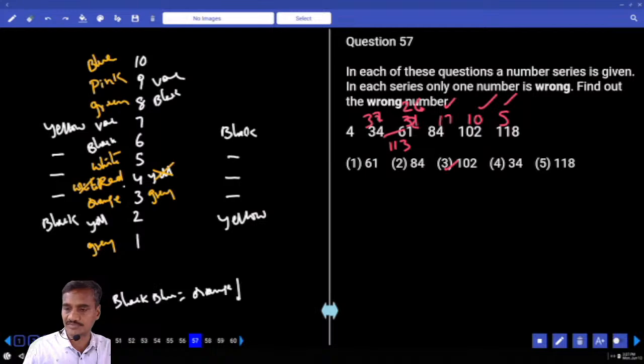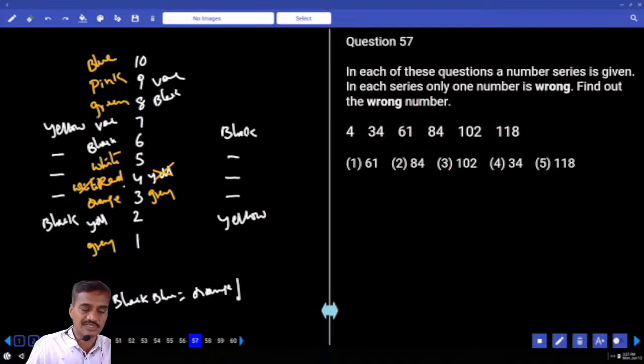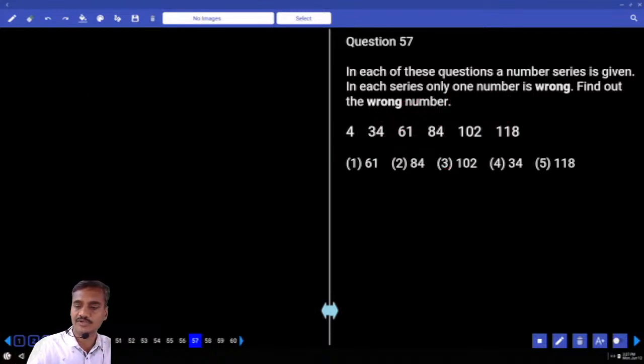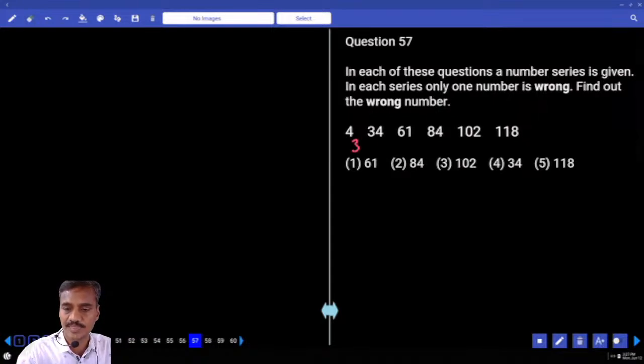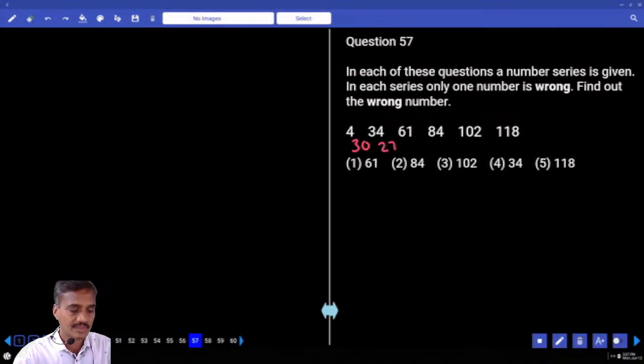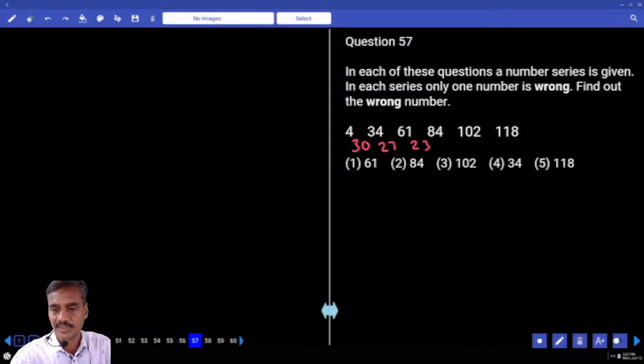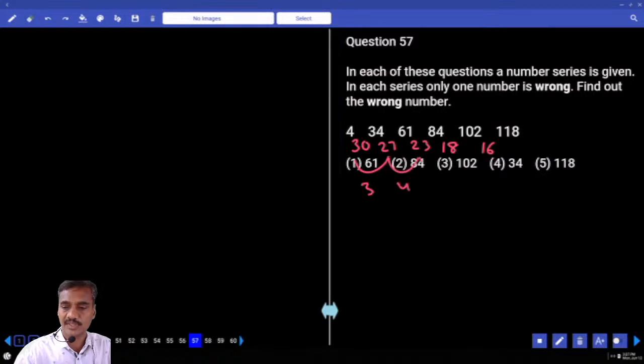Then coming to 57. In this 57, numbers are increasing at a smaller rate, so we need to check the differences. 4 and 34, what is the difference? We have 30. And 34 and 61, 27. And what is the next difference? 23. And next, 84 and 102, that is 16 plus 2, 18. And this is 16. Then 30 and 27, what is the difference? We have 3. And here the difference is 4. Next one is 5. Next one must be 6.